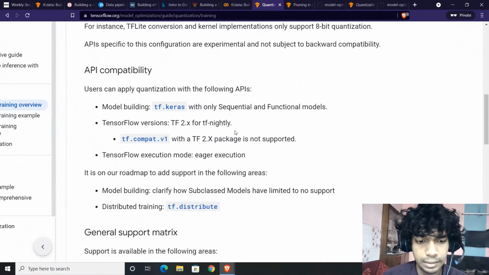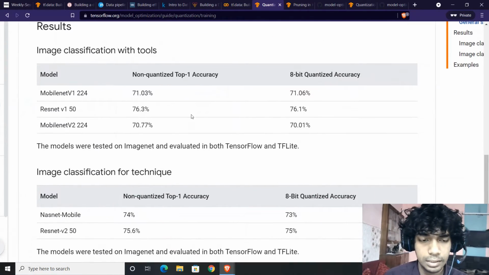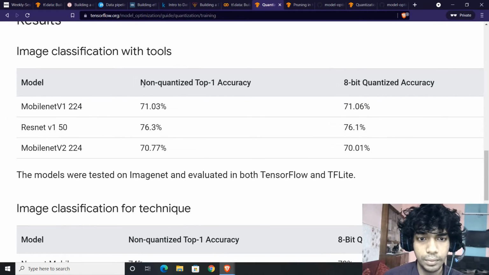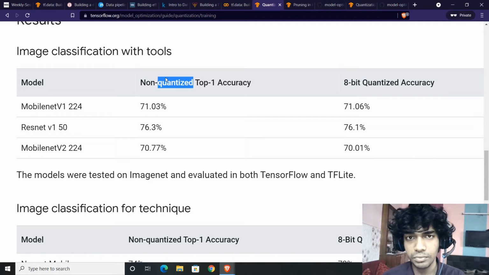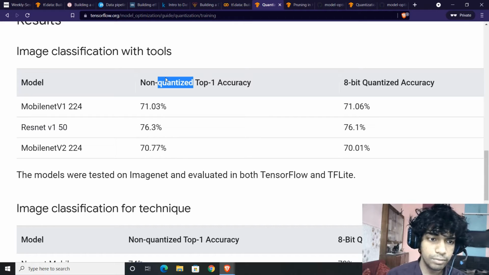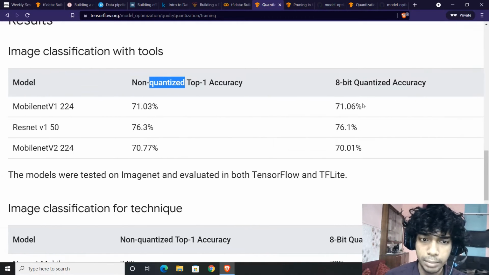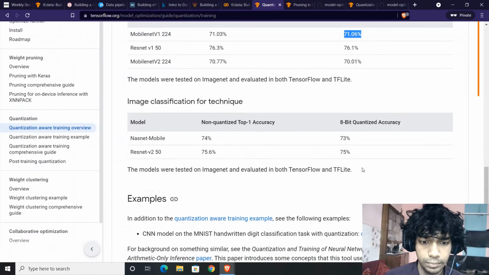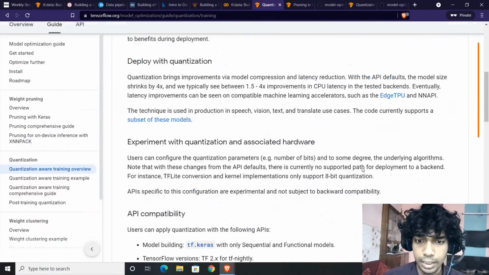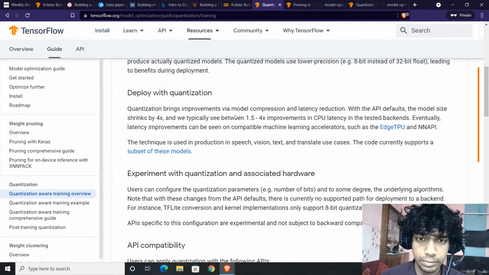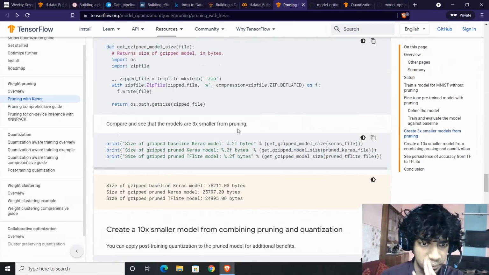Now let's understand some metrics for this. So non-quantized and 8-bit: it might have been 32-bit, float 32, float 64, whatever it was, you have decreased it to 8-bit and there is minimal reduction in performance. Size reduction is not mentioned over here, but you can expect a huge size reduction. Now let's try to observe any code example if provided.